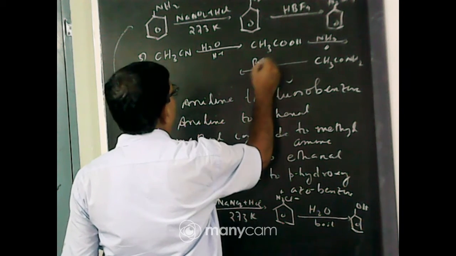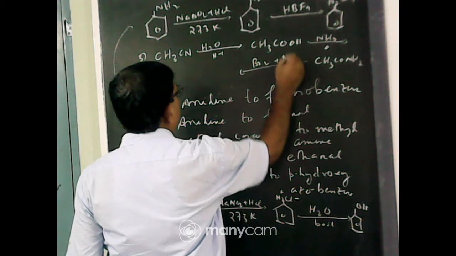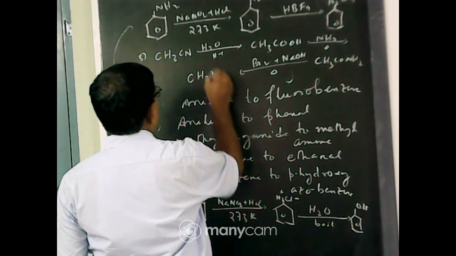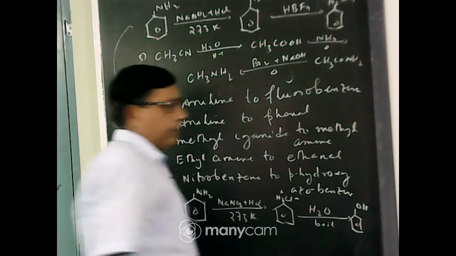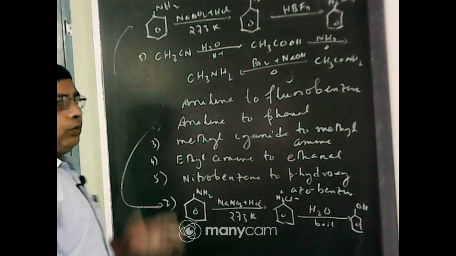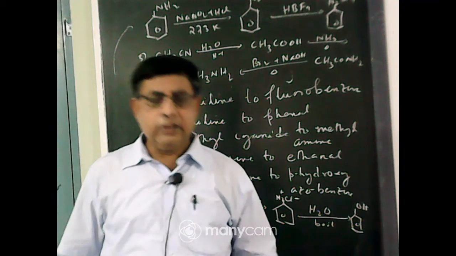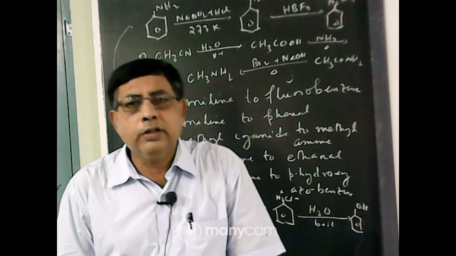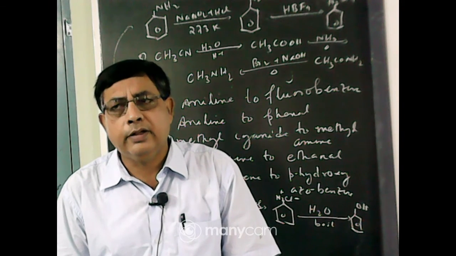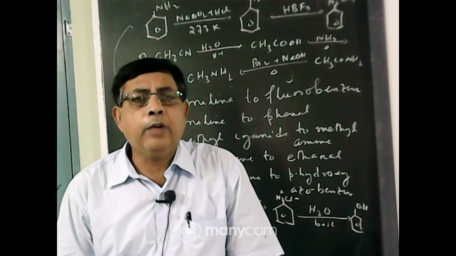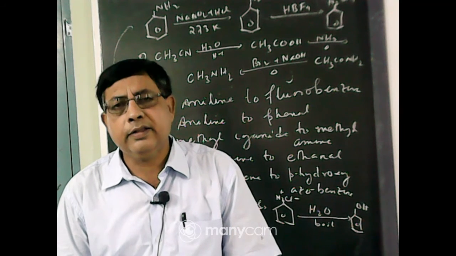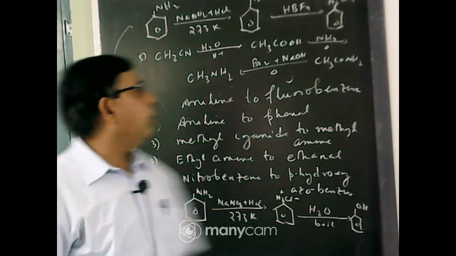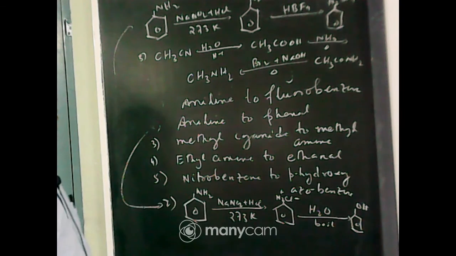Then undergo Hofmann degradation reaction, Br2 and NaOH, heat. It gives methylamine. CO2 is eliminated as Na2CO3. So you first undergo hydrolysis of cyanide to give carboxylic acid. This carboxylic acid, when heated with ammonia, forms an amide. You know that any type of amide undergoes Hofmann degradation reaction to form primary amine with one carbon less. So it is treated with Br2 and NaOH or Br2 and KOH.